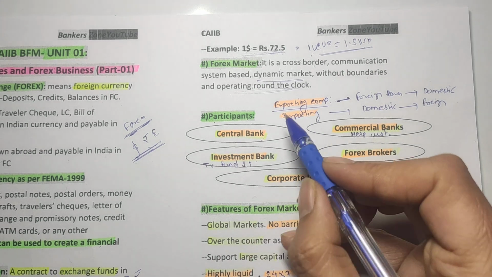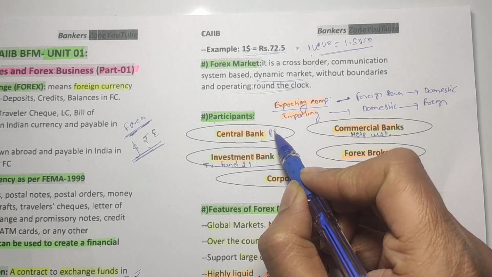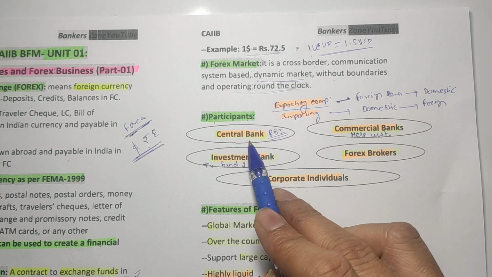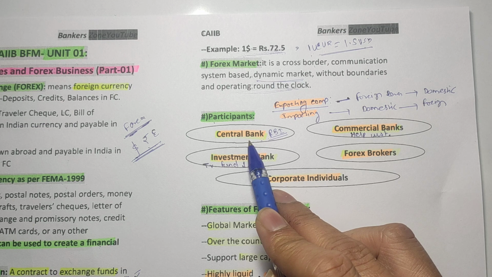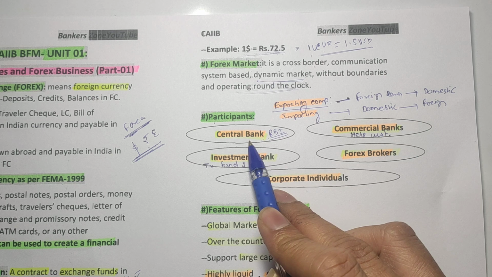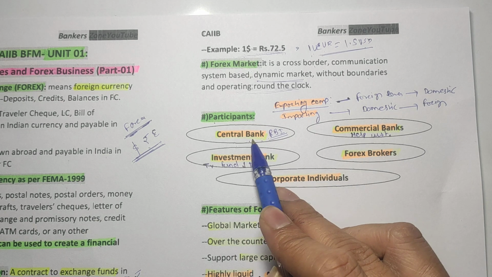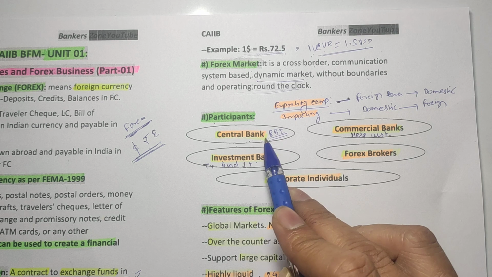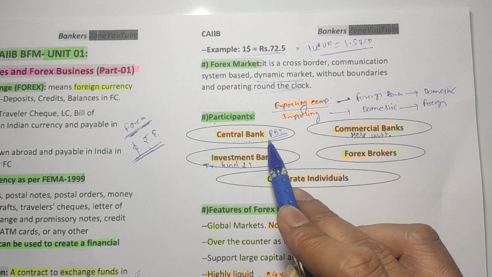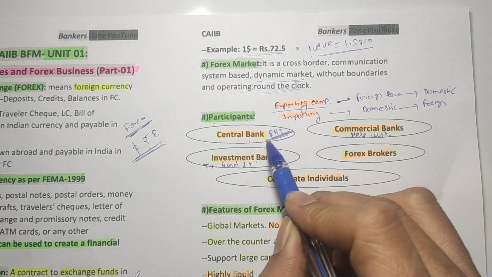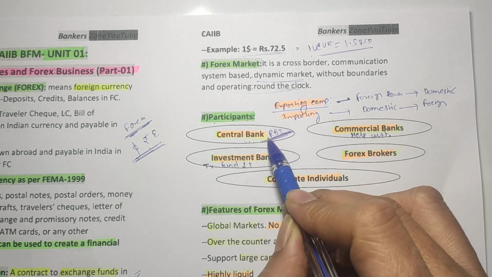The central bank manages the foreign exchange reserve and also the forex rates. For example, the RBI decides how many dollars we should hold in reserve. The exchange rate is also managed by the central bank.